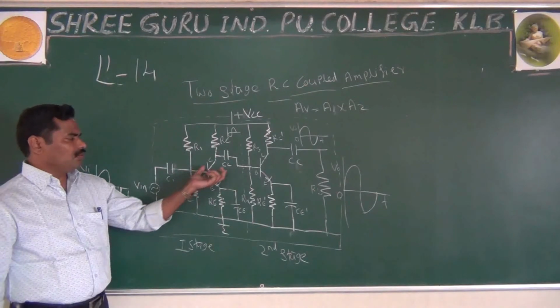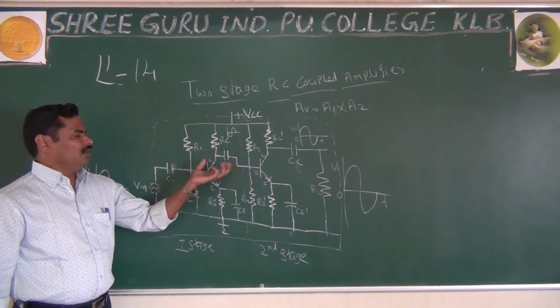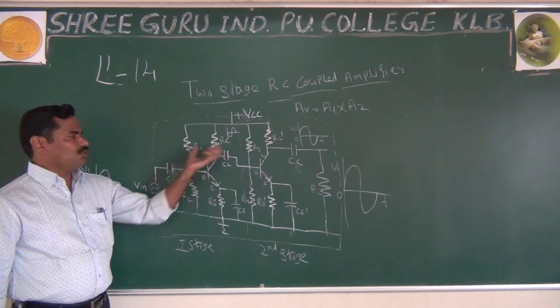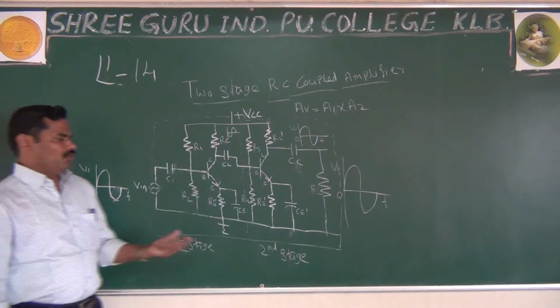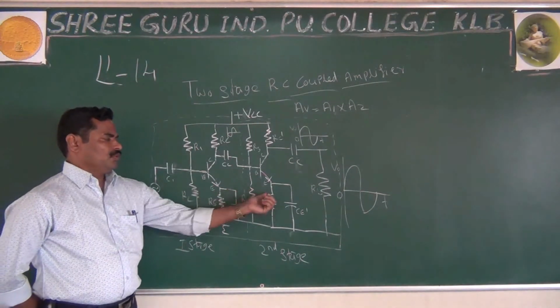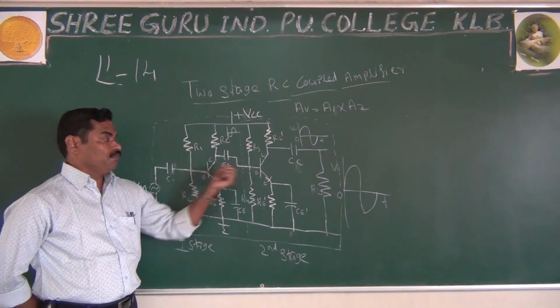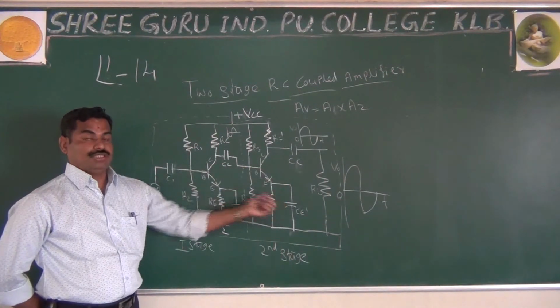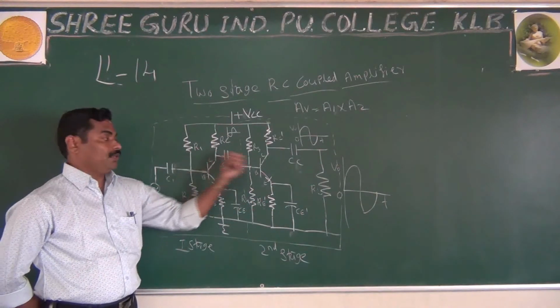You only have to practice the circuit. The working is very simple. You also know the construction, which is very simple because you already studied it in the CE amplifier. The only thing is that you are using two stages of amplifiers. This is one stage of CE amplifier, and this is another stage of CE amplifier. That's why it's called cascaded, because you are using the same amplifier, CE amplifier, CE amplifier.